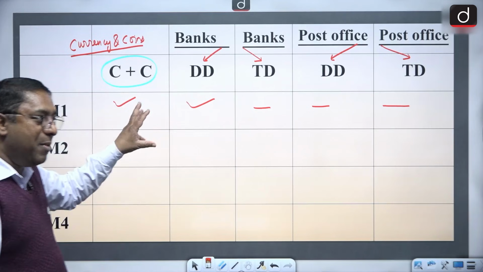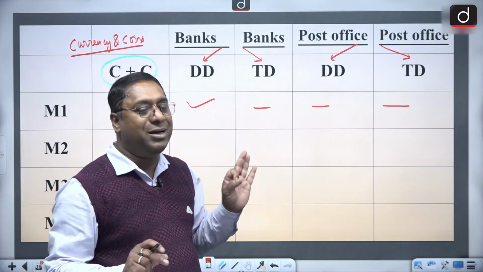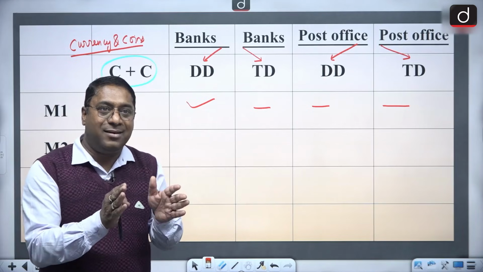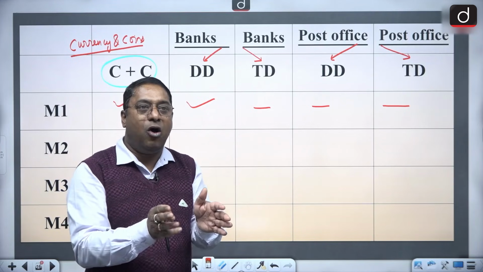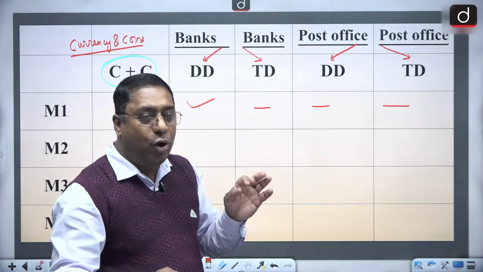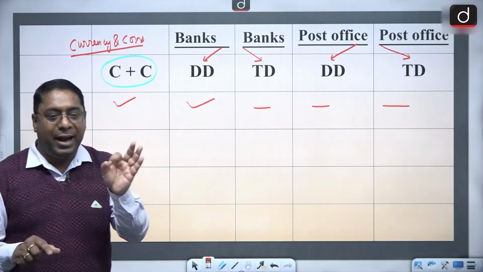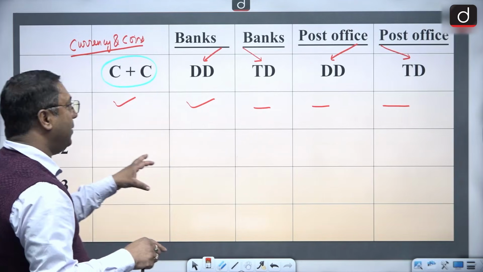And here, remember it, the word net is being used. Net demand deposits. And when I say net, it implies only deposits of the public which are held in the bank. Only deposits of the public which are held by the bank are included in the money supply.